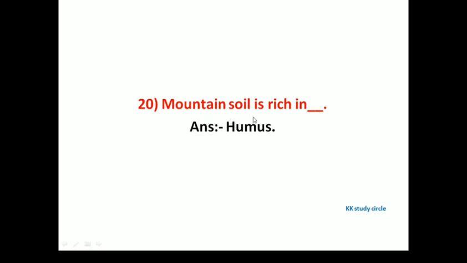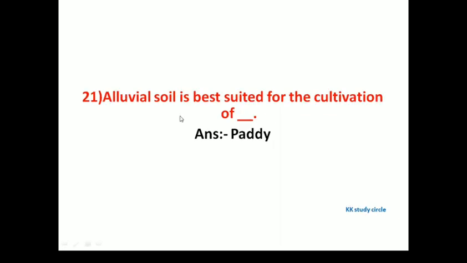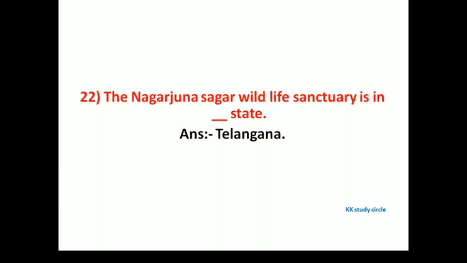Next question. Mountain soil is rich in humus. Next question. Alluvial soil is best suited for the cultivation of dash paddy.